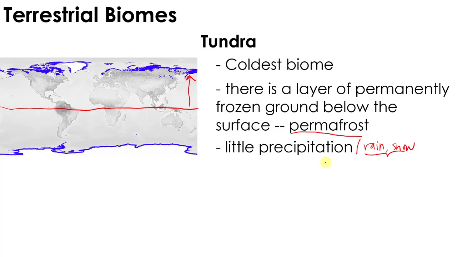It's when the clouds go back to liquid form. So that's in the form of rain and then snow. So this area receives little precipitation. It's obviously less rain because again it's far from the equator. Therefore there is less sunlight.